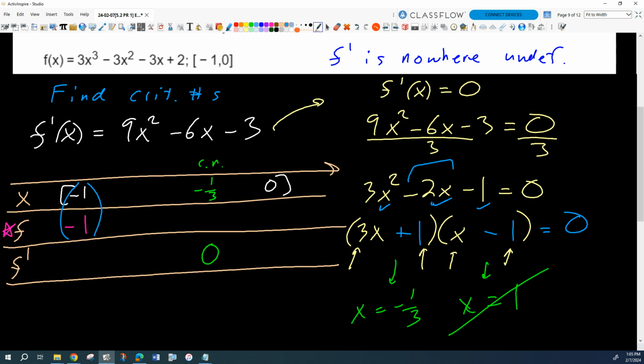How about at -1/3? Ooh, yikes. Well, what's that going to be? So I'm going to get -1/9, -1/3, +1. So -4/9, those are +5/9 +2, so 2 5/9, so something like 23/9. Is that what we get?